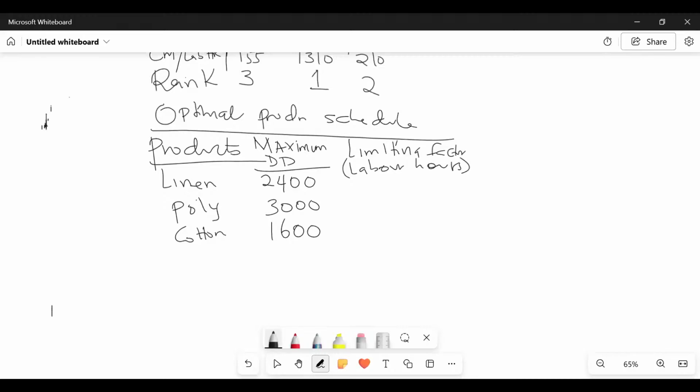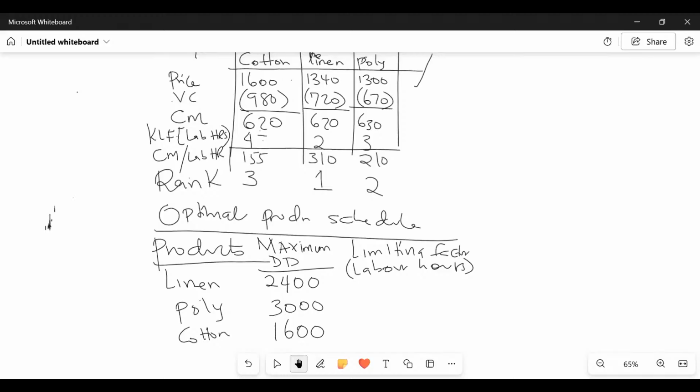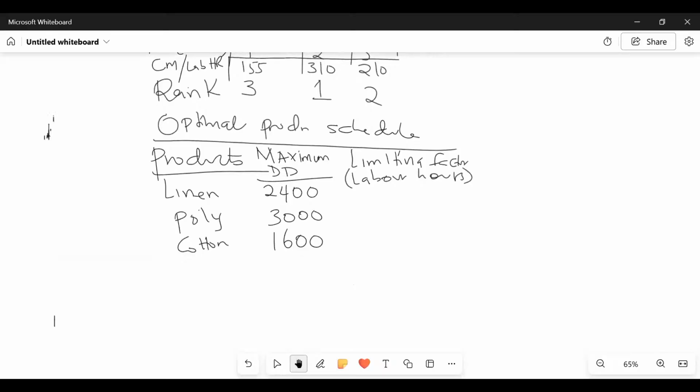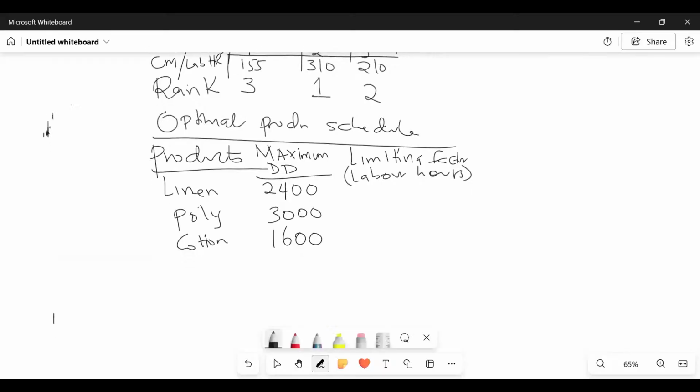But do we know how many hours each linen clothing needs? Linen clothing, ladies and gentlemen, how many hours do we need for the linen? We are given somewhere here. We can see the labor hours, isn't it? Linen is how many? 2. Poly is how many hours? 3. And then cotton 4 like that. So you come back here, my good students, and we can comfortably say that linen will be times what here, somebody? Because 2 is per clothing. So if I'm doing 2400, that will be it.